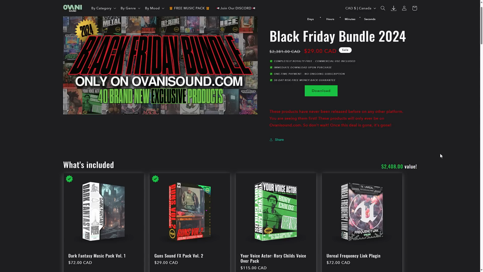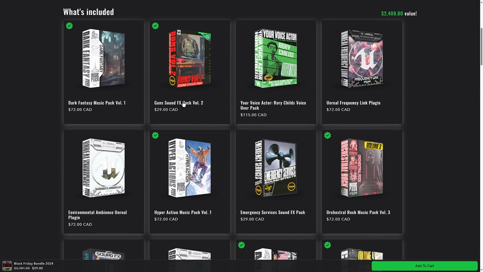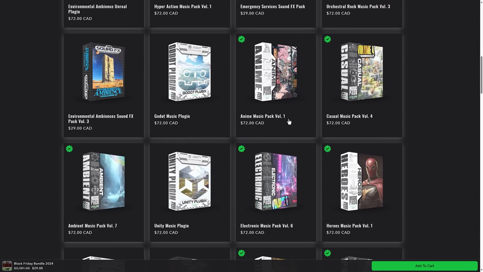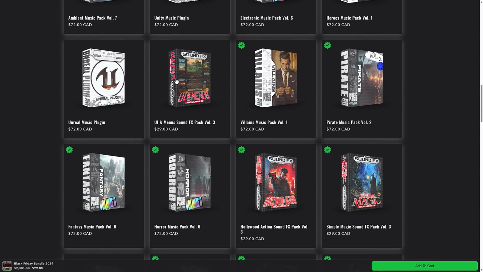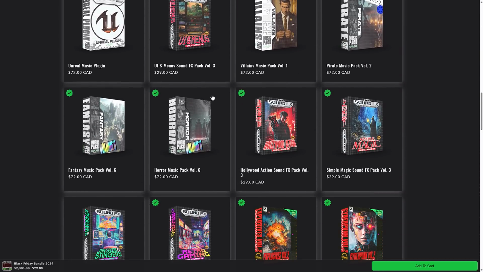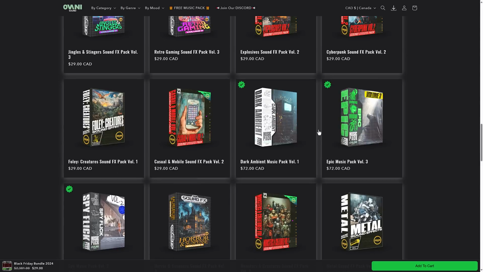As you saw from the way it works, it's completely dynamic, ready to work in a game. And then, of course, sound effects. And you can never have too much sound effects. Some very cool stuff here, such as, again, guns, emergency sounds, anime music. Oh, no, that's not sound effects. But basically, a number of different sound effect packs, UIs and menus, and so on. So a number of different music packs, a number of different sound effects packs, and of course the plugins to make them all sing.